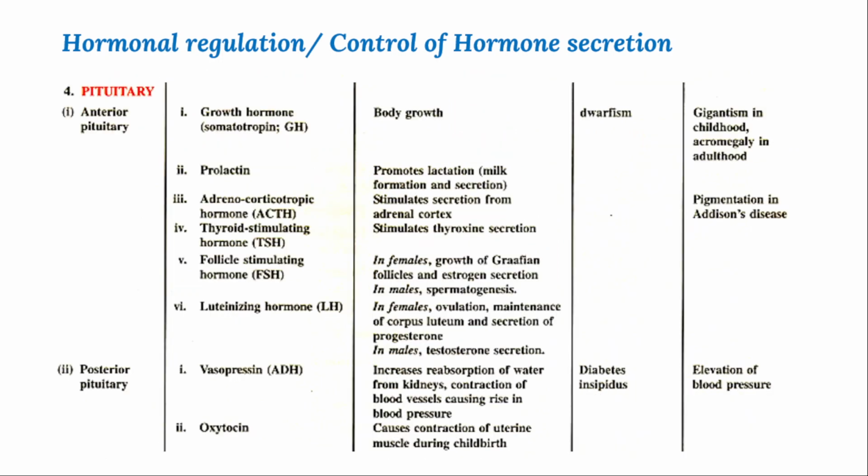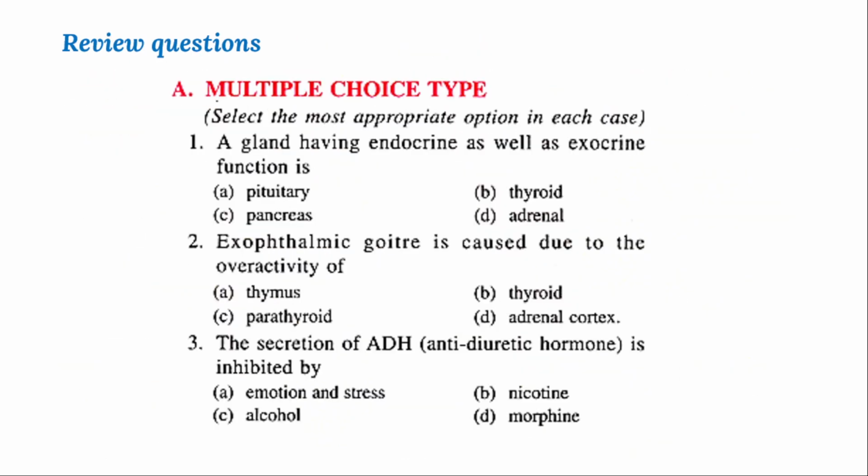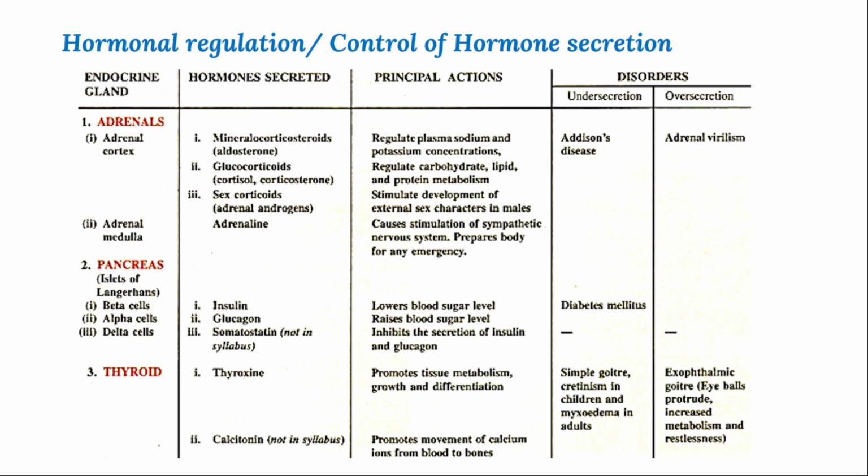This is the revision of the different glands here: you will see the adrenal gland, pancreas, and thyroid gland. The adrenal gland contains two parts, the adrenal cortex and the medulla. The cortex releases different types of hormones. One is called corticoids or glucocorticoids, and cortisone is also released. And then you can observe that the adrenal medulla